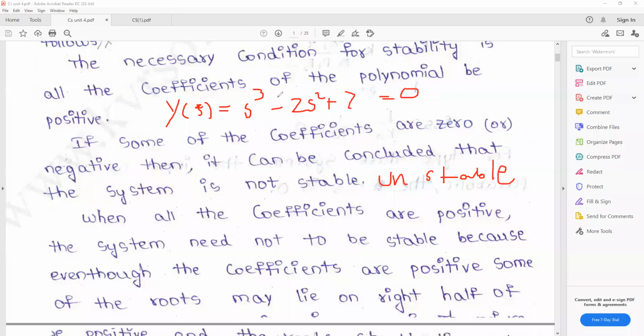The s square coefficient is negative and there is a missing coefficient. So this system is an unstable system.